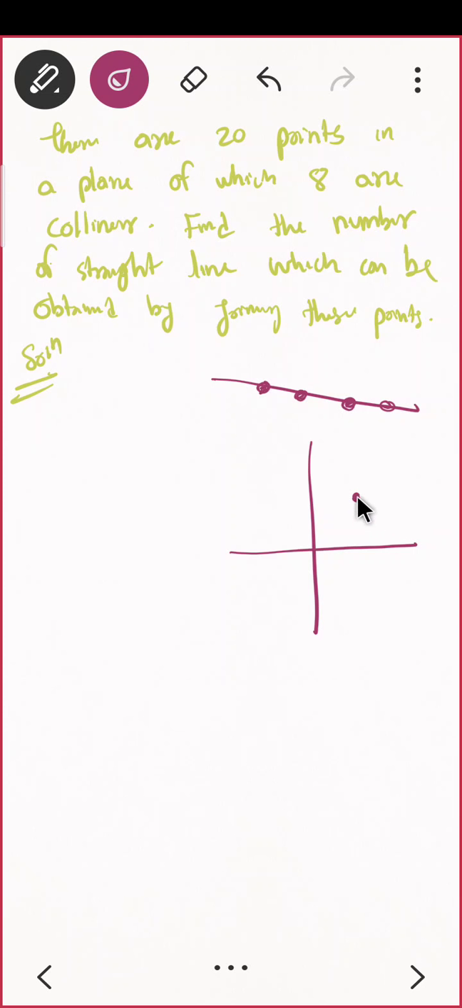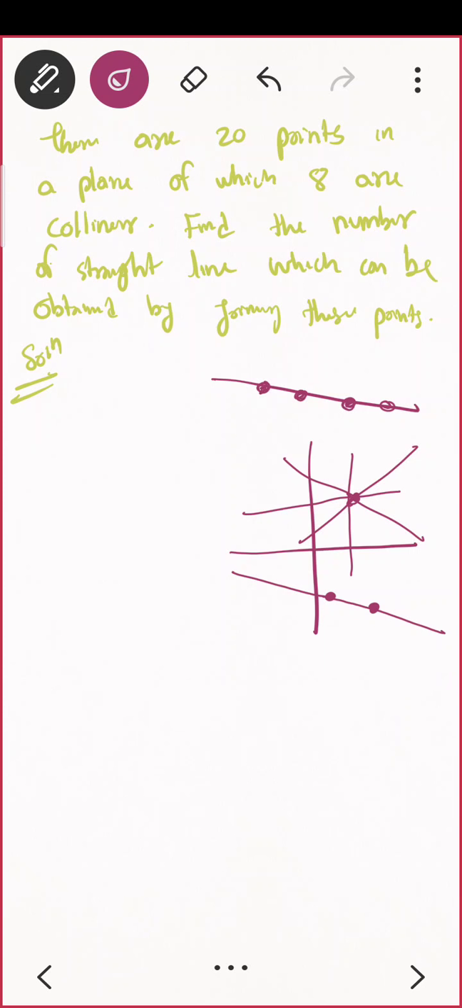Everyone, do you agree? If you have one point, you may have so many straight lines, correct? There are infinitely many, but I want only one straight line. If you have only 1 point, then there may be so many. But if you have 2 points, then there will be a unique straight line passing through them. Is that clear?